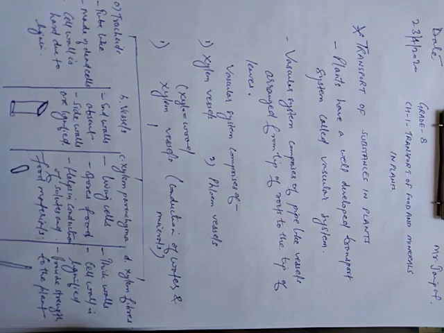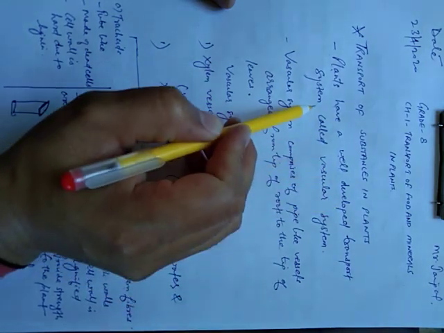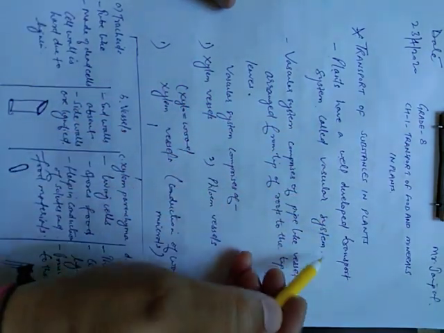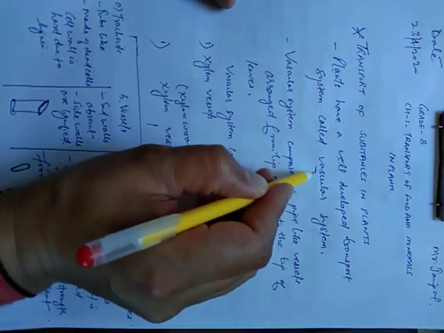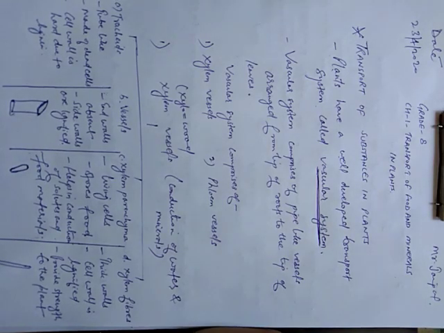Now see, these water and minerals, as well as the food or substances prepared by the plant, need to be transported to all other parts of the plant for the proper growth and development of the plant. Now students, for this purpose plants have a well developed transport system known as the vascular system. So this vascular system is responsible for transportation of food and minerals in the plants.